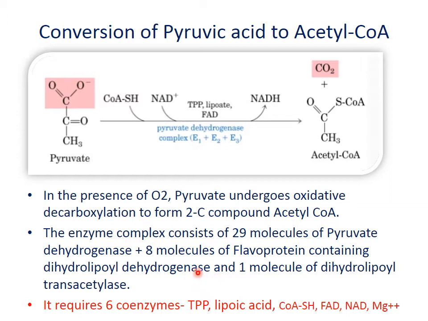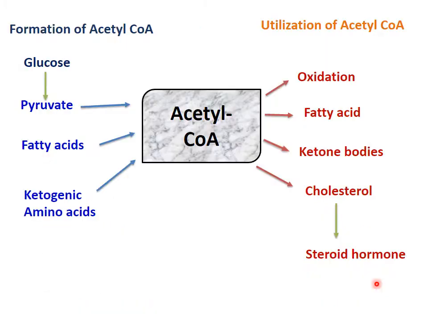It also requires 6 coenzymes: TPP, thiamine pyrophosphate; lipoic acid; coenzyme A, from pantothenic acid; FAD, flavin adenine dinucleotide; NAD, from niacin, that is nicotinamide adenine dinucleotide; and also magnesium ions.